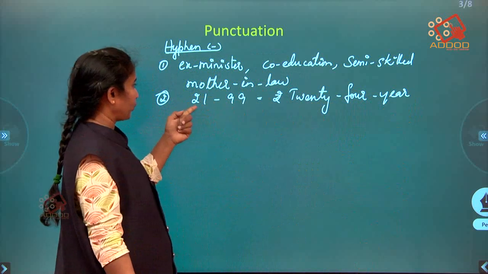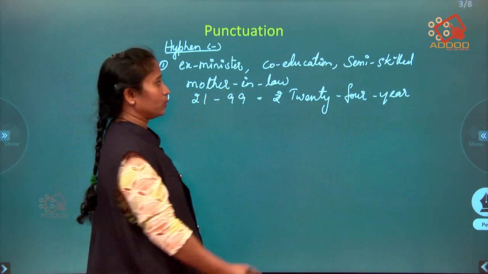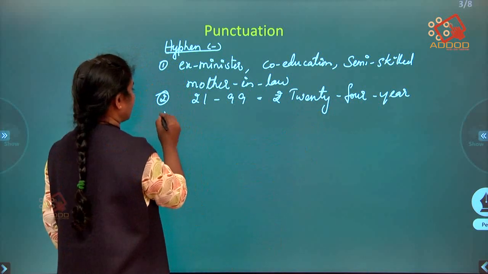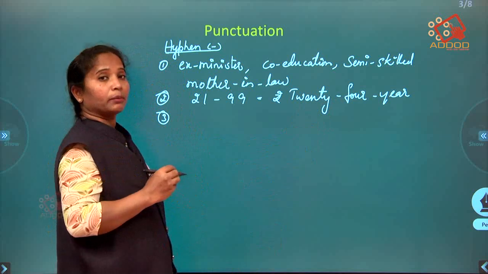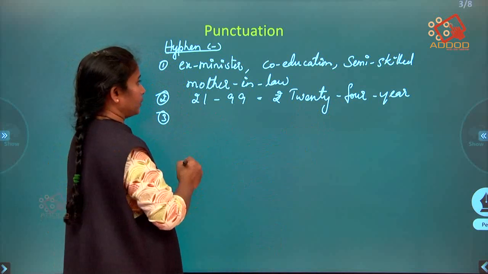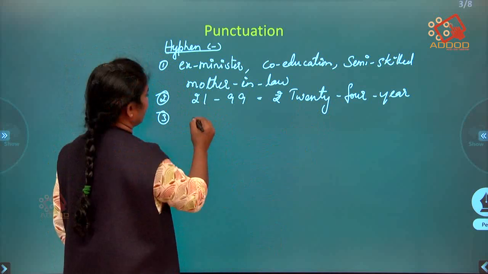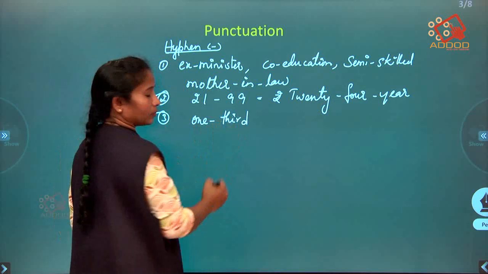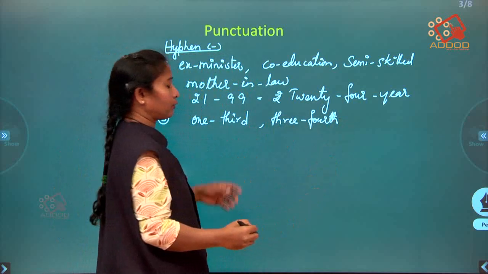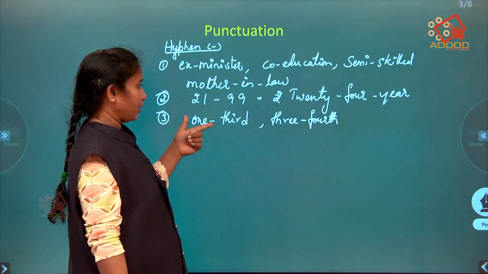Any number from 21 to 99, we use hyphens in between. Next, we use hyphens in compound words for a fraction. For example, 1-3rd, 2-3rds, 3-4ths. For fractions we use hyphens.